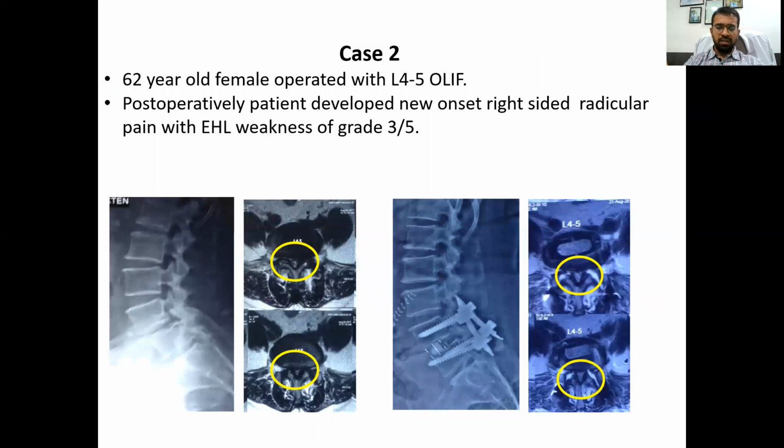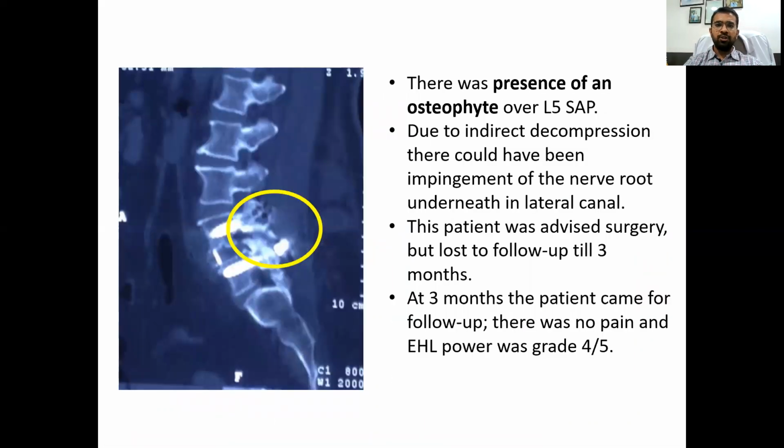The second case is a 62-year-old female patient with L4 L5 disease. This patient postoperatively presented with new onset right-sided radicular pain and EHL weakness of grade 3/5. The postoperative CT scan showed the presence of an osteophyte over the L5 SAP. Due to indirect decompression, there could have been impingement of the nerve root underneath in the lateral canal because of the translational correction of the listhesis. This patient was advised surgery. However, we lost the patient to follow-up till 3 months. When she came for follow-up after 3 months, there were no pain symptoms and there was partial motor recovery.